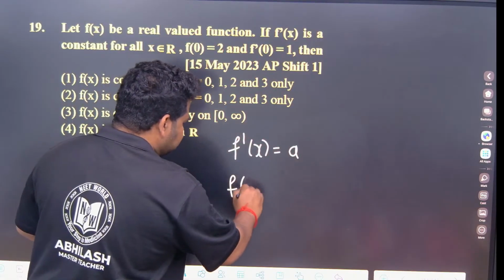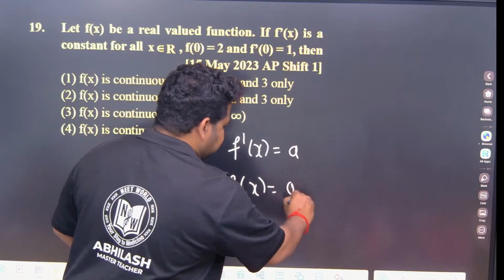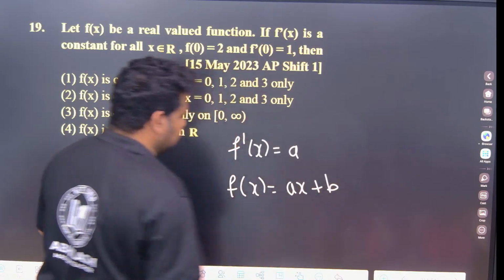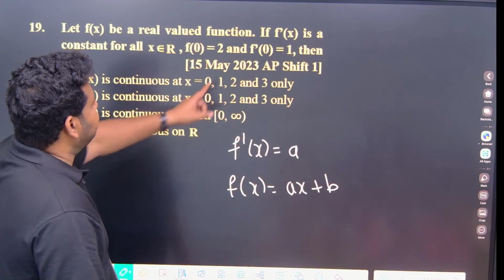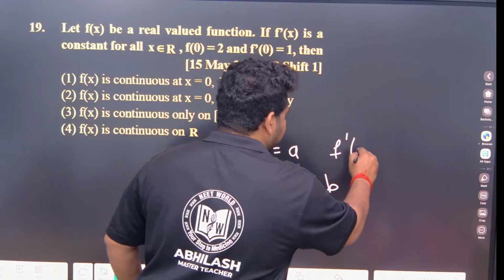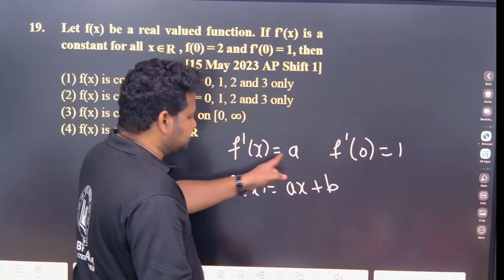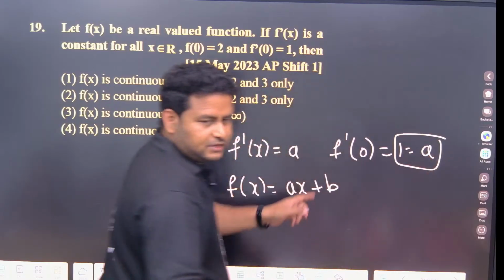So f of x is the integration of a, which is ax, plus a constant, let it be b. So f of x is ax plus b. Now they are telling that f dash of 0 is 1. But here f dash of x is a, so a is equal to 1.